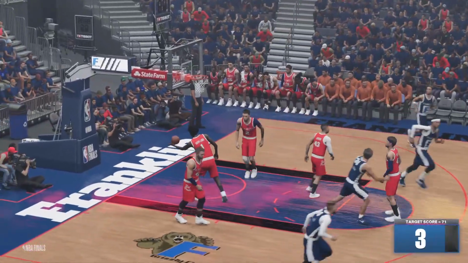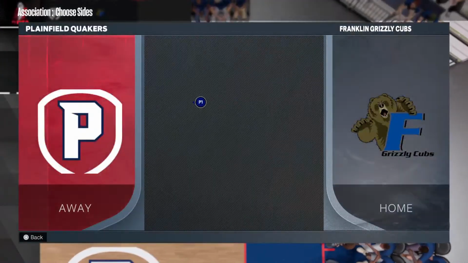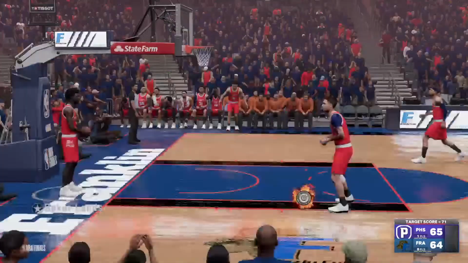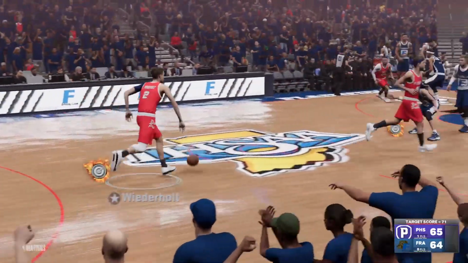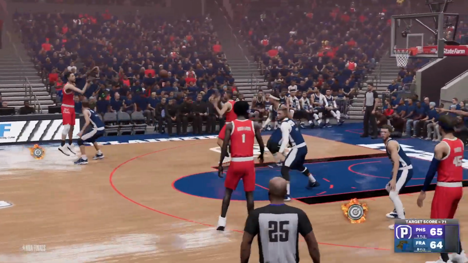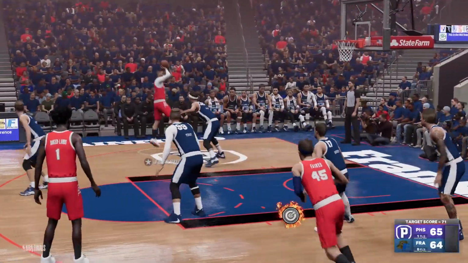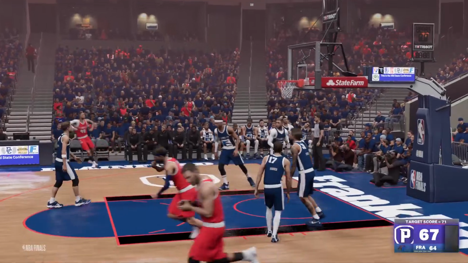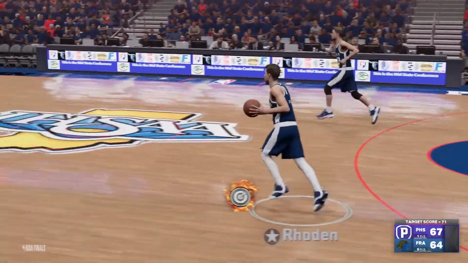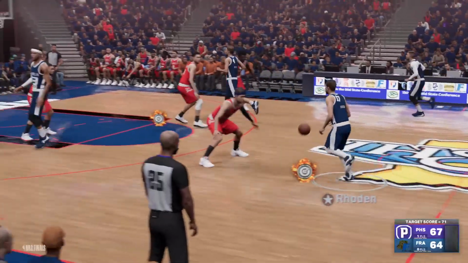Zach Roden for three. Roden for three. Great game happening from Franklin. Here's Wiederholt. Wiederholt back to Jackson. Jackson looks for two. He drains it.